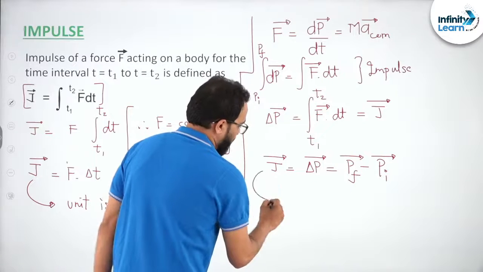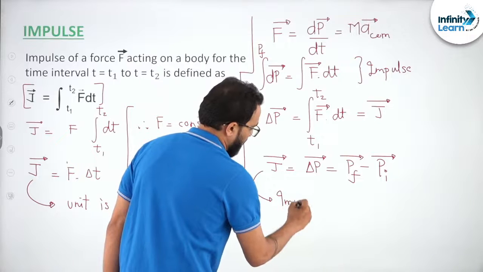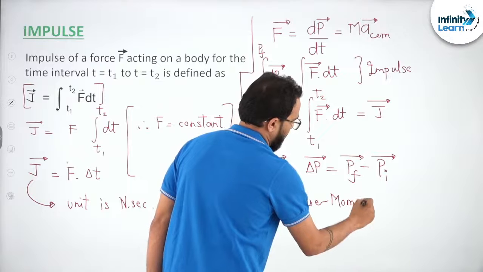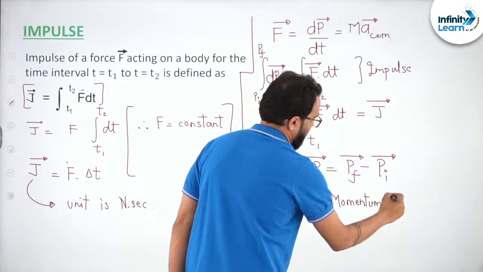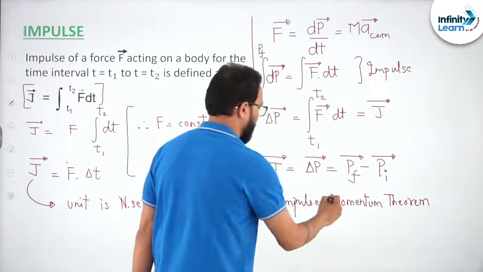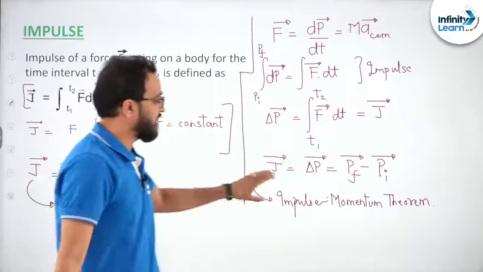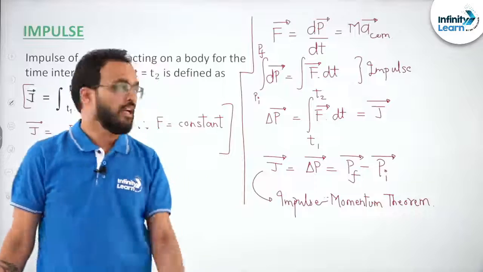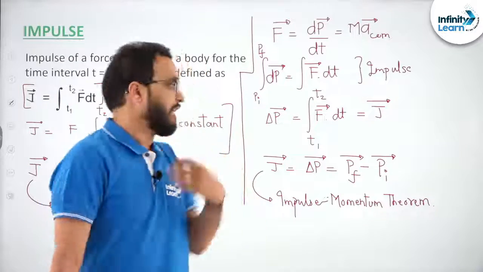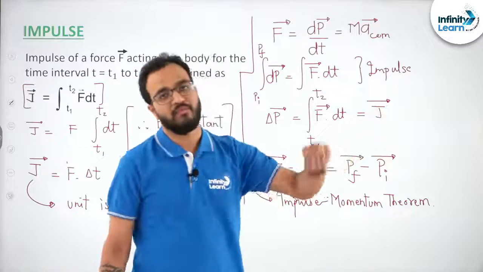This is also known as the impulse momentum theorem. Do you understand? This is also known as the impulse momentum theorem, in which impulse on a body due to a force F is defined as the change in momentum of the body, right?